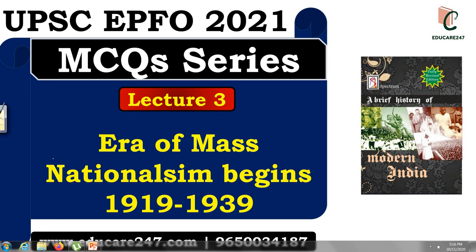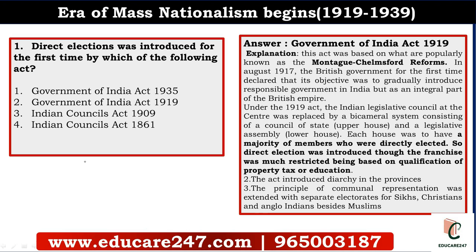Today is the third lecture in the MCQ revision series. The first question is: direct elections were introduced for the first time by which of the following acts? Is it the Government of India Act 1935, the Government of India Act 1919, the Indian Councils Act 1909, or the Indian Councils Act 1861? The answer is the Government of India Act 1919, that is option 2.